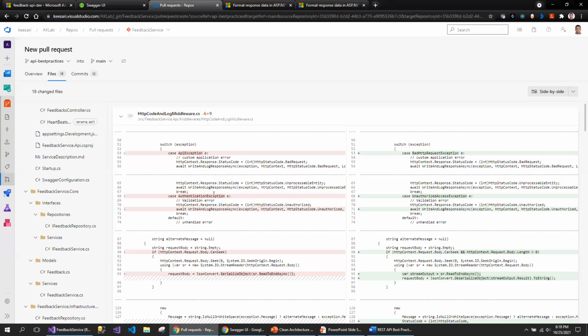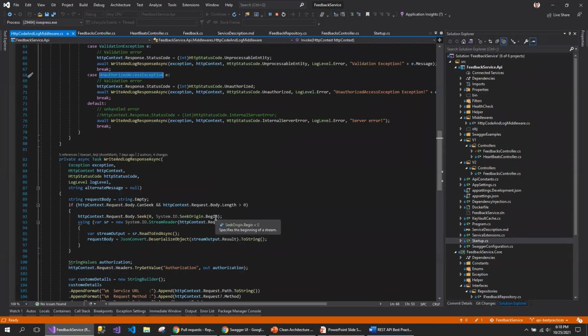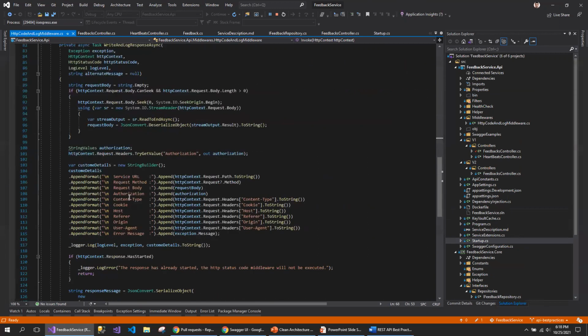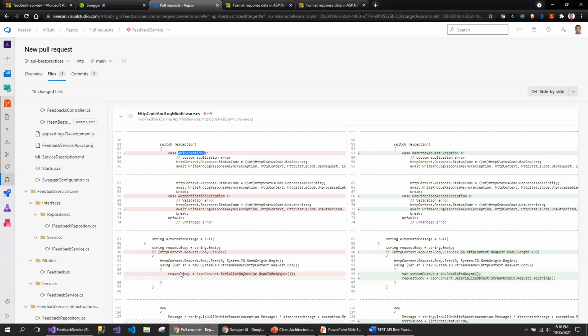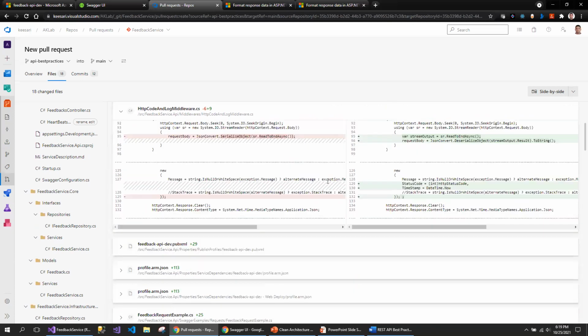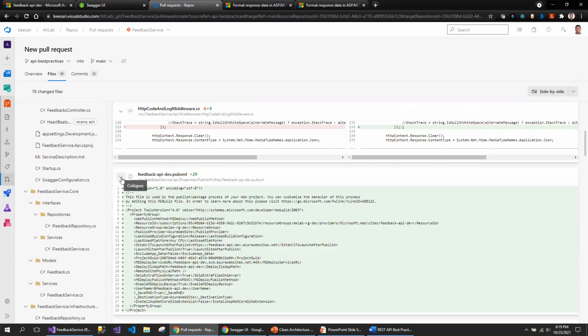So all those details are in my previous pull request, for example, in the HTTP status code. So this particular middleware component nicely returns the response code, including all these components, all these headers, for example, so that it is easy for the consumer to understand how the exception has been thrown by the service. So since last change, I've corrected, as I mentioned, this middleware component, and also these were added